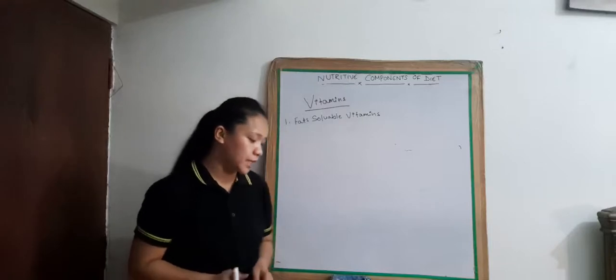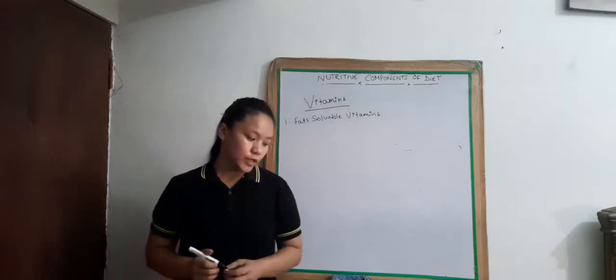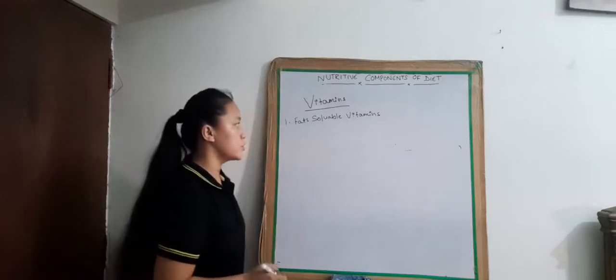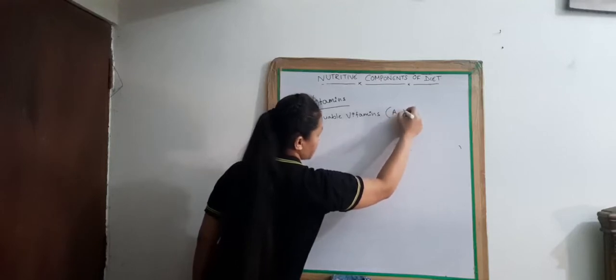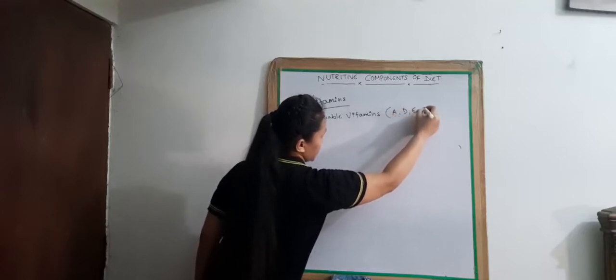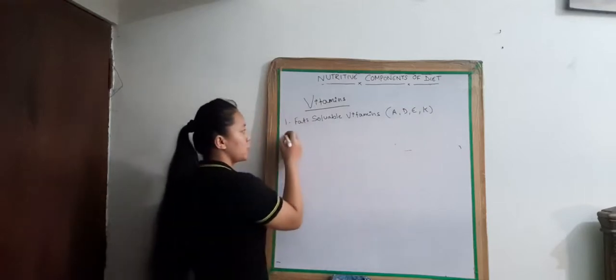They are stored in the liver and fatty tissues. Fat soluble vitamins are vitamin A, D, E and K.